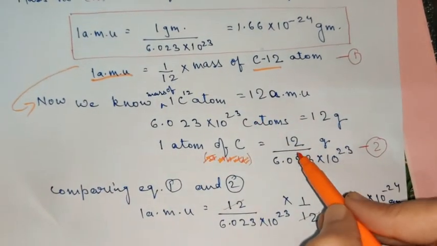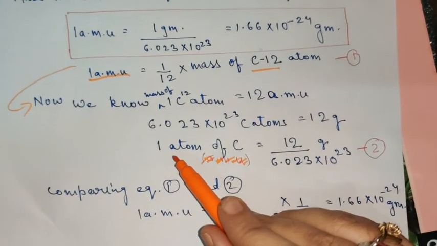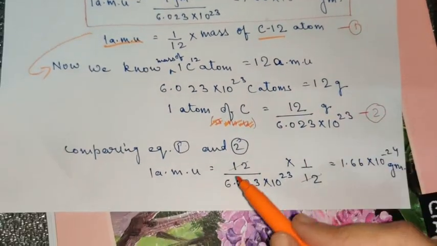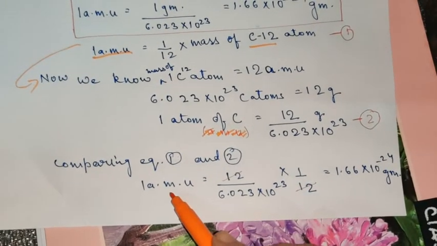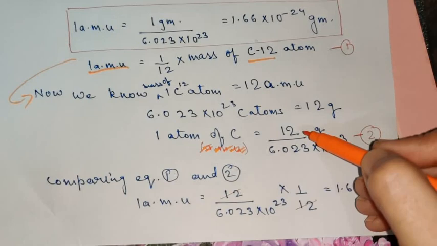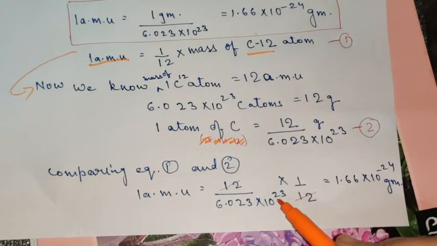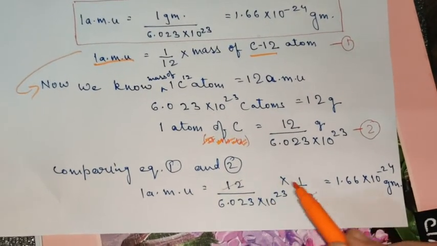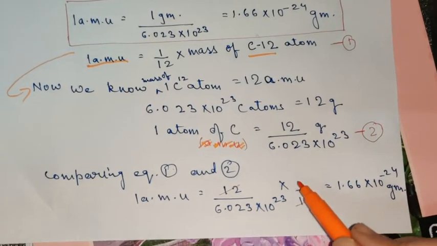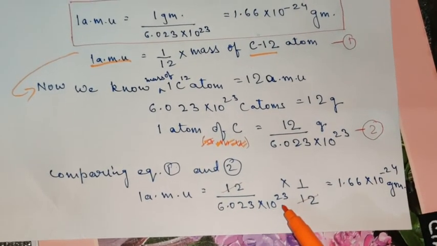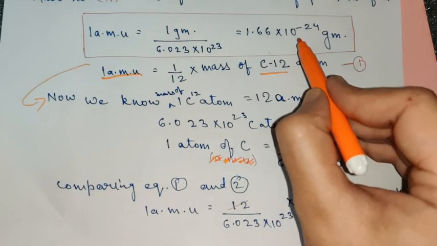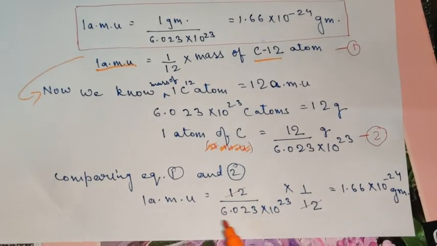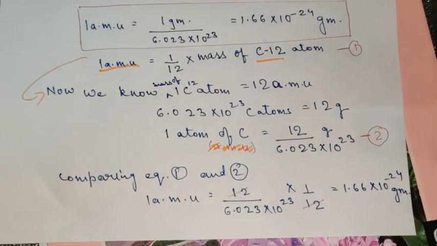Okay, and if you substitute the value of mass of one atom of carbon from equation 2 into equation 1, the equation will get modified as 1 amu is equal to 12 upon 6.023 into 10 raised to the power 23 into 1 by 12. Now when you cancel out these 12, you will get 1 upon 6.023 into 10 raised to the power 23, which is equal to 1.66 into 10 raised to the power minus 24 gram, as you can see here. This is how we got the value of 1 amu. I hope it is clear.